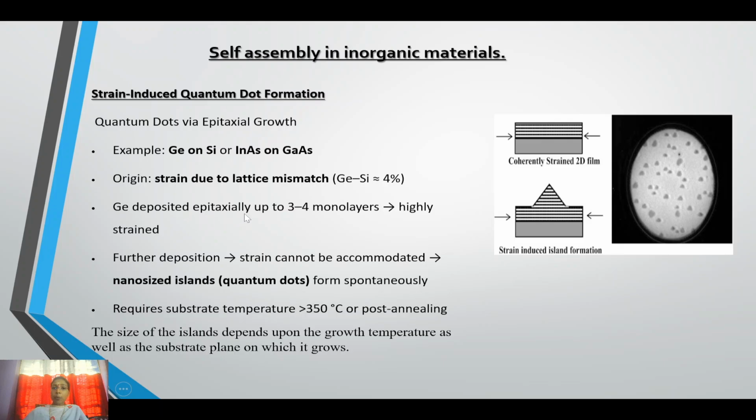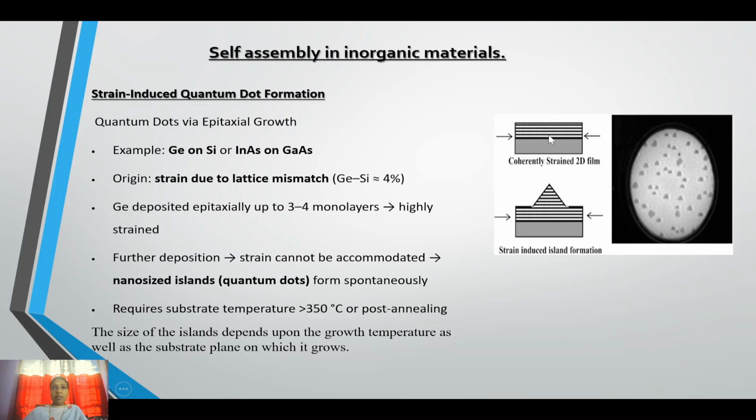Germanium is deposited epitaxially up to 3 to 4 monolayers, and the surface formed is highly strained, that is, the strain is increased. With further deposition, the strain cannot be accommodated. Nano-sized islands or quantum dots form spontaneously.